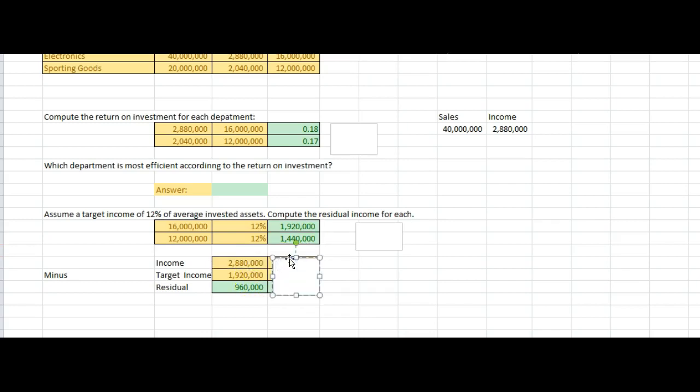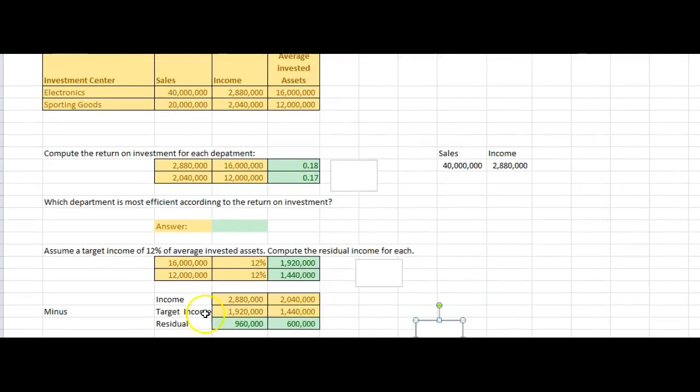So I'm meeting, I think, the goal in both cases, because my income, if you look here, is 2,880,000 and 2,040,000. The target income to get that 12% return, and obviously that's over it because you're already getting 18 and 17%. So you have what they call a residual, and this is more of a terminology thing for you than anything, a residual income over what is required of 960 and 600,000. So kind of a nice, neat, compact way of making sure you're getting the rate of return that you want.